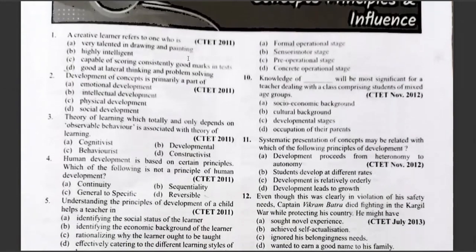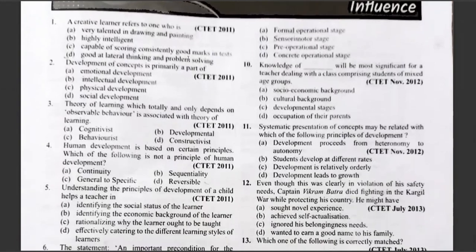Our first question is: a creative learner refers to one who is option A, very talented in drawing and painting, option B, highly intelligent, option C, capable of scoring consistently good marks in tests, option D, good at lateral thinking and problem solving. Yes, the correct answer is option D, good at lateral thinking and problem solving.